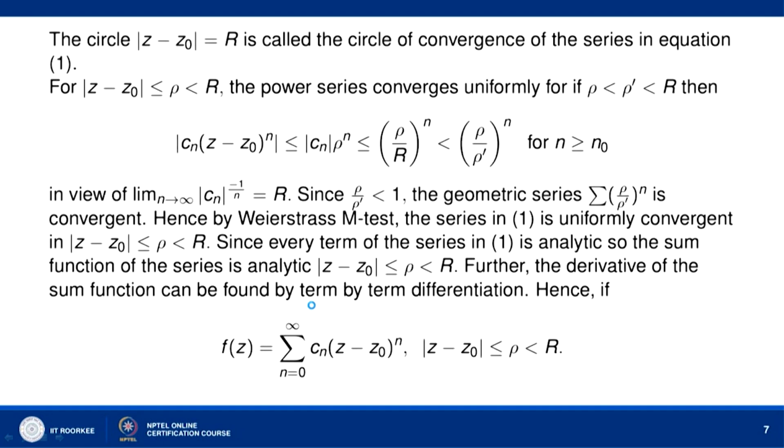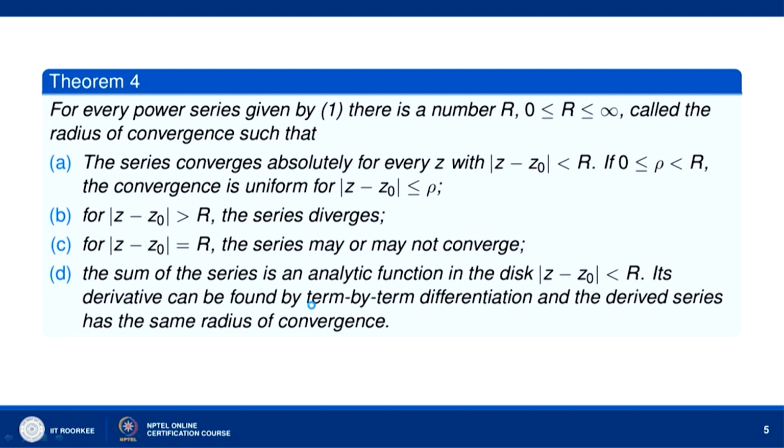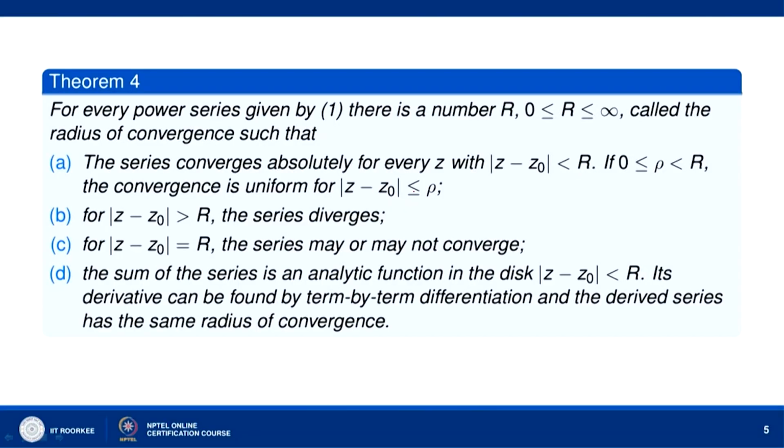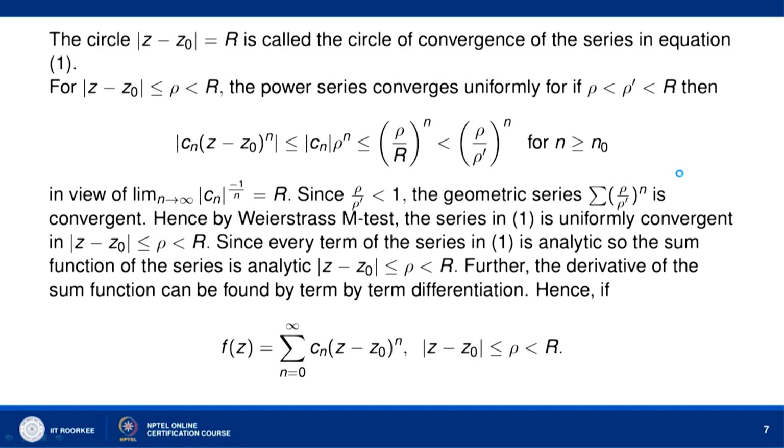Now, the assertion A, that is the power series converges absolutely for every z with mod of z minus z naught less than r, can be easily seen by applying the ratio test to the series 1. We shall show that the series converges uniformly whenever mod of z minus z naught is less than or equal to rho, and rho is strictly less than r. So, let us first show this. The circle mod of z minus z naught equal to r is called the circle of convergence of the series in equation 1. So, when mod of z minus z naught is less than or equal to rho and rho is less than r, we shall show that the power series converges uniformly.